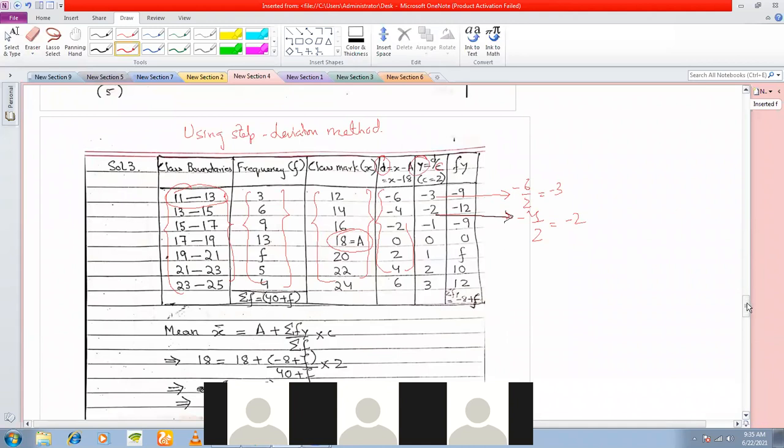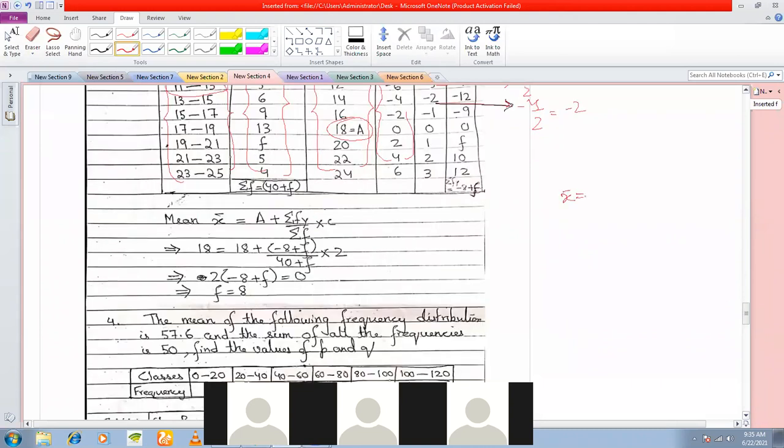And now you write down the formula for step deviation method. Assumed mean plus summation fy divided by summation f into class width. Now you write down the values here. Mean here is given to you as 18. Assumed mean we have taken as 18 plus summation fy, totaling up this column, as minus 8 plus f, divided by summation f, which is 40 plus f, into class width, which is 2. Now again, a simple equation. You get f is equal to 8 here.